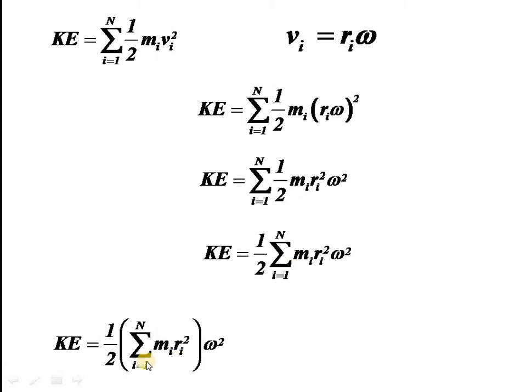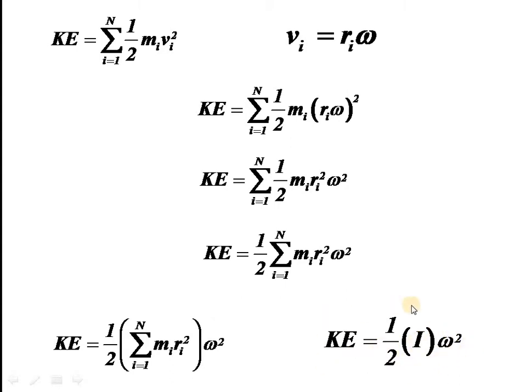So on taking omega outside, in 1 by 2, inside you get a term summation i equal to 1 to n Mi Ri square. What is this actually? The bracketed term is the total moment of inertia of the body. We have earlier studied it, and we know this is the total moment of inertia of the whole body. So we can replace this with some capital I. So we get the kinetic energy equals half I omega square.